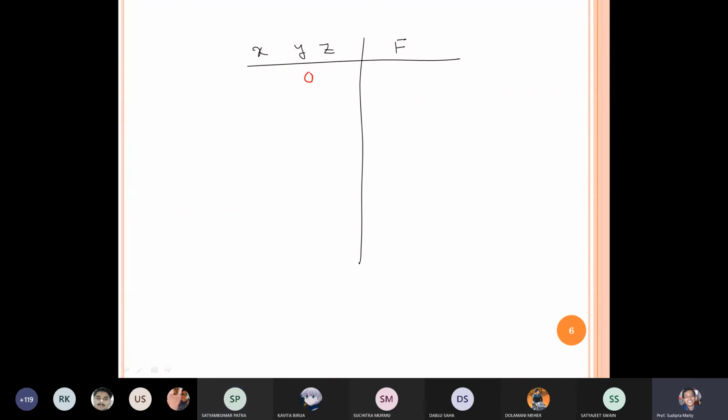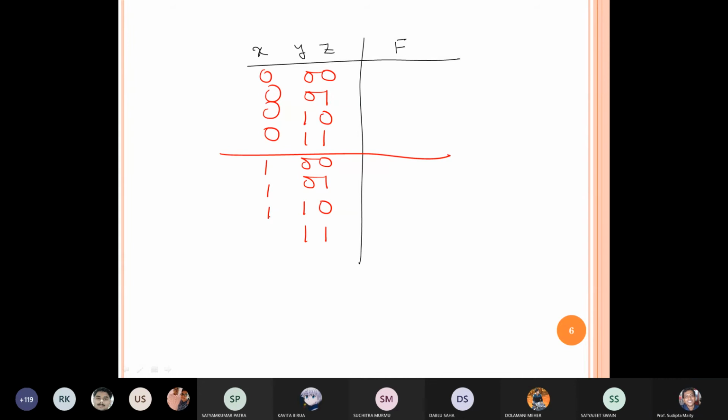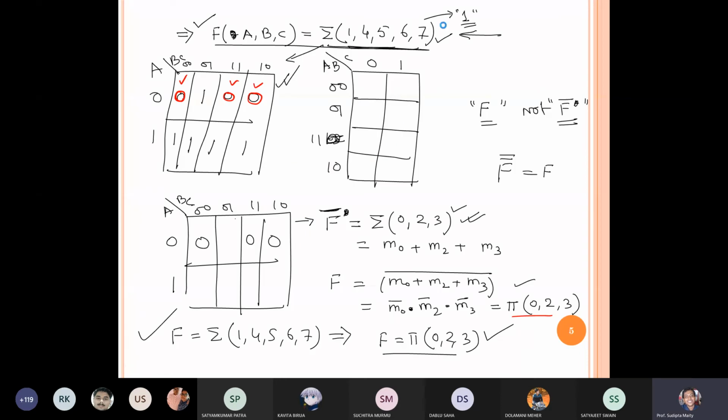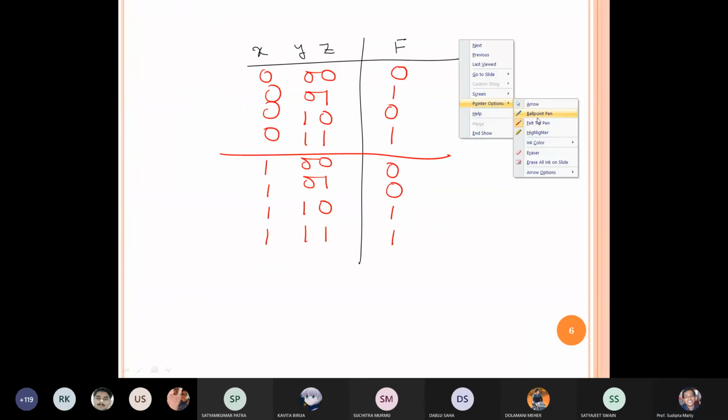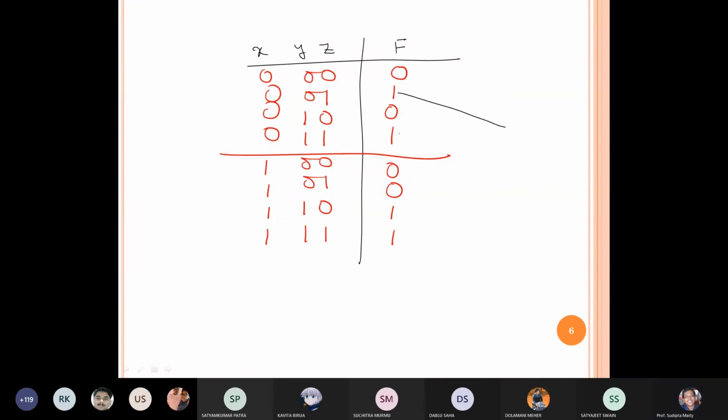Now let's write this one: 0 0 0 1 1 0 1 1 0 0 0 1 1 0 1 1. Suppose this first term is 0. I am writing arbitrarily, it doesn't matter. Suppose now we have 0 0, then 1 1. Then this one, those